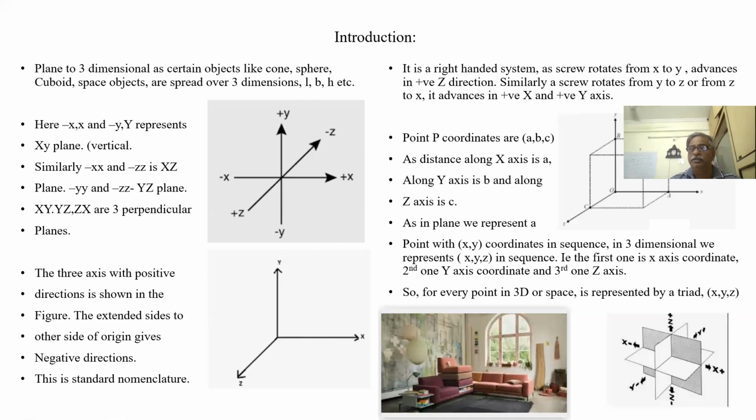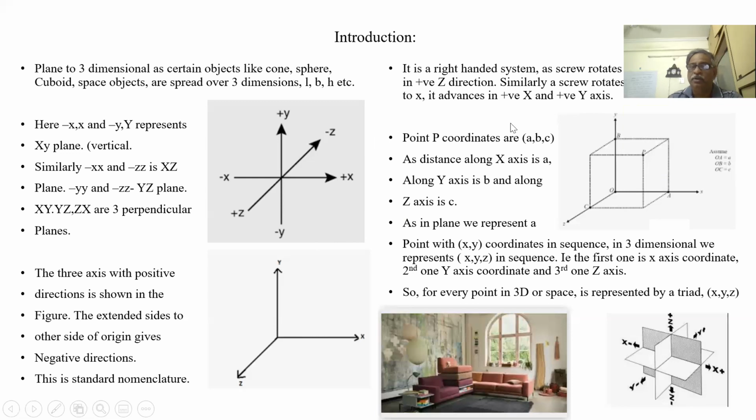Let us see, there is a cube here. What are the coordinates of P? P is at a distance along x-axis A, y-axis A, z-axis A, if it is a cube. If it is some other point, we have A, B, C. This is A, this is B, this is C. So as distance along x is A, first we always represent x-axis, y-axis, z-axis. So A, all are positive.